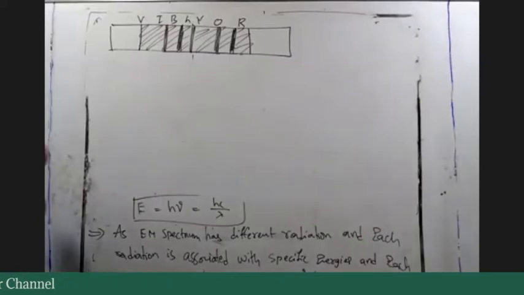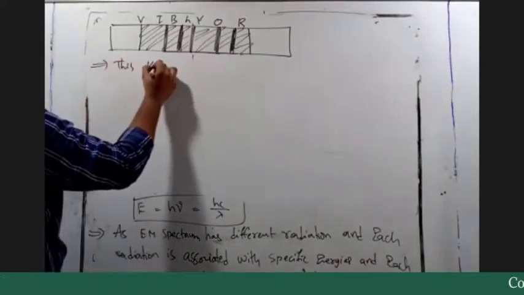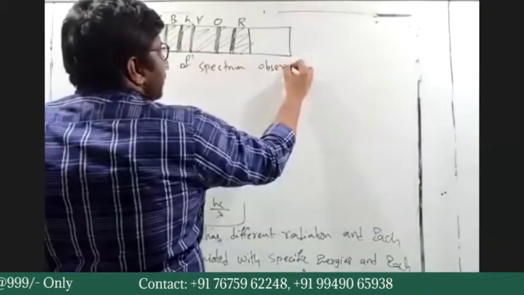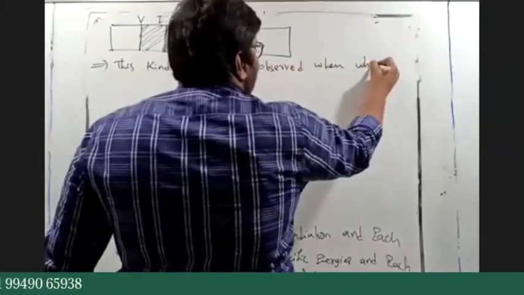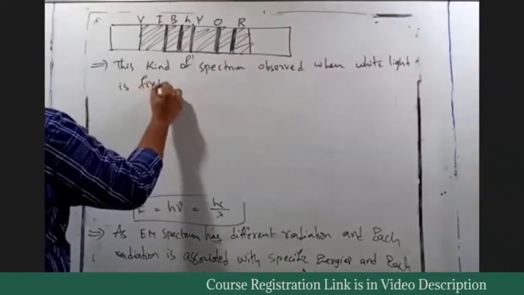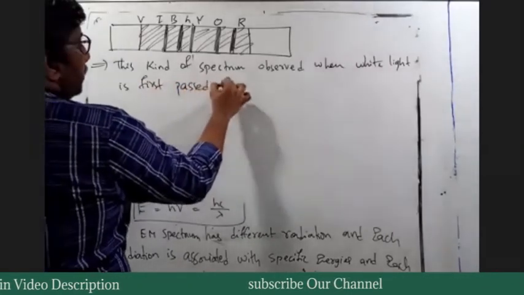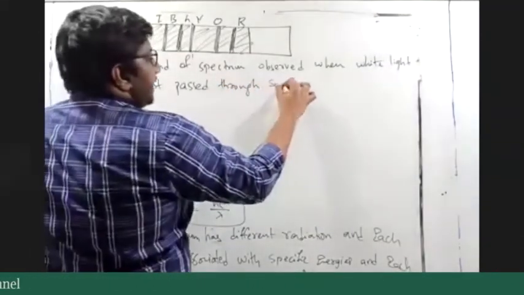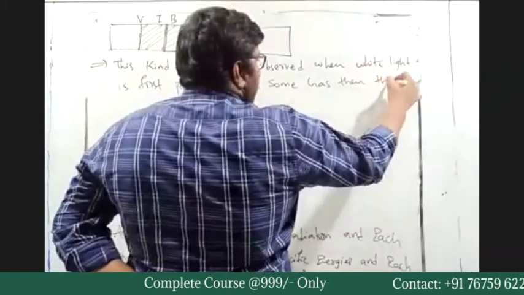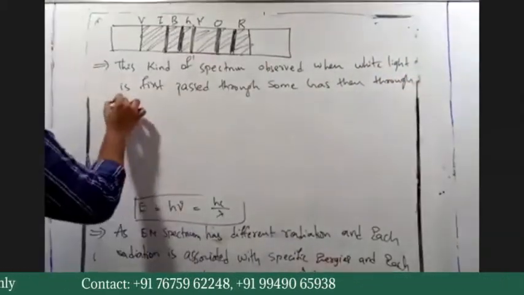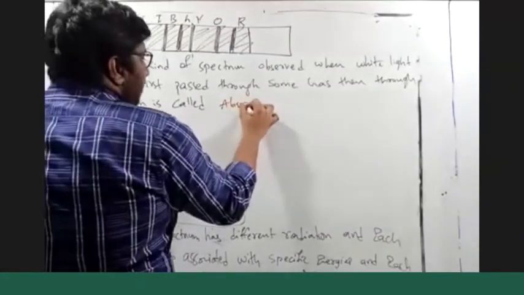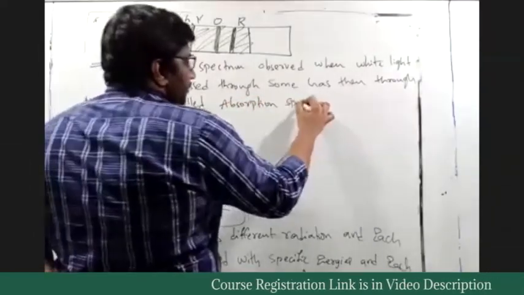This kind of spectrum, observed when white light is first passed through some gas, and then through a prism, is called absorption spectrum.